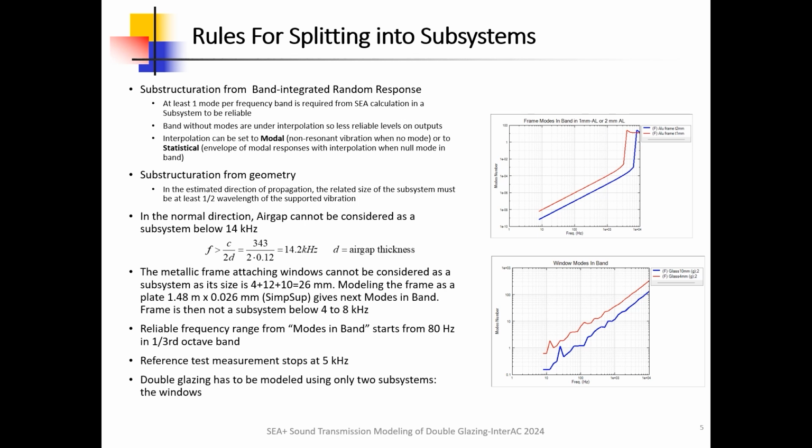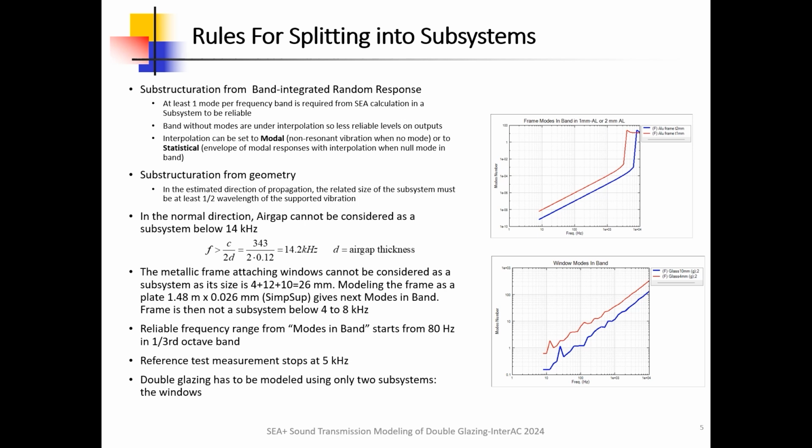Substructuration from geometry. In the estimated direction of propagation, the related size of the subsystem must be at least half of a wavelength of the supported vibration at the lowest required eigenfrequency. In the normal direction, air gap cannot be considered as a subsystem below 12 to 14 kHz. The metallic frame attaching windows cannot be considered as a subsystem as its width is around 26 mm.